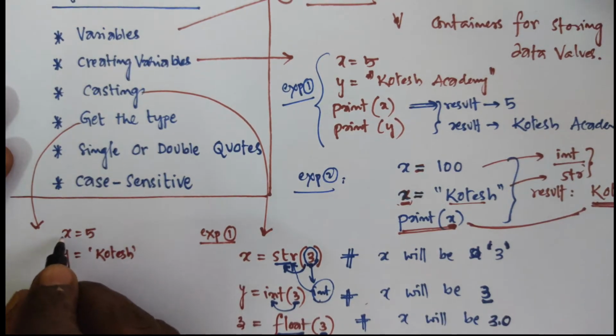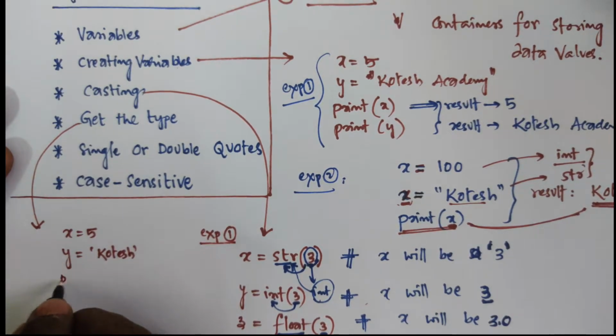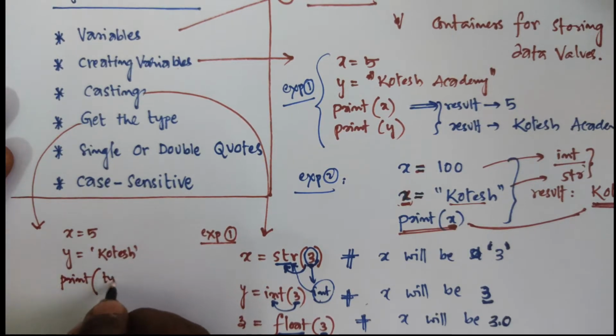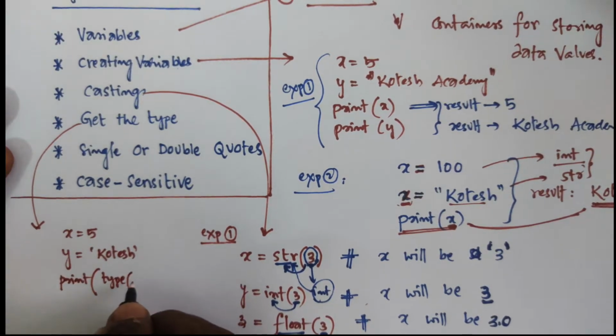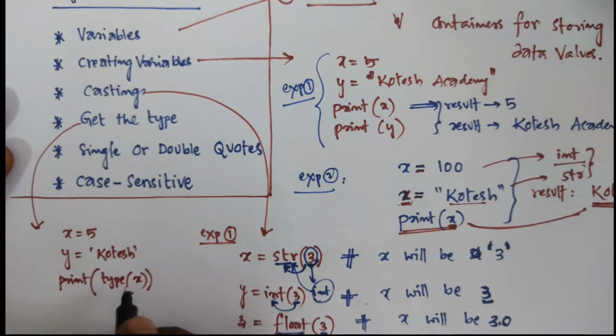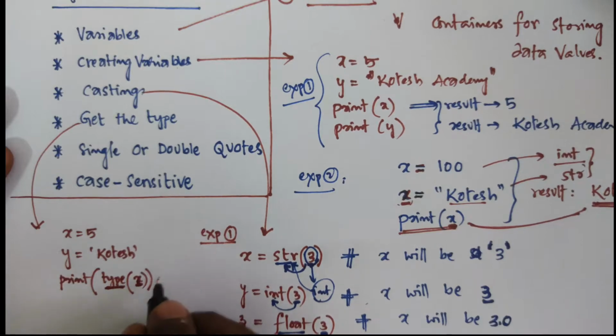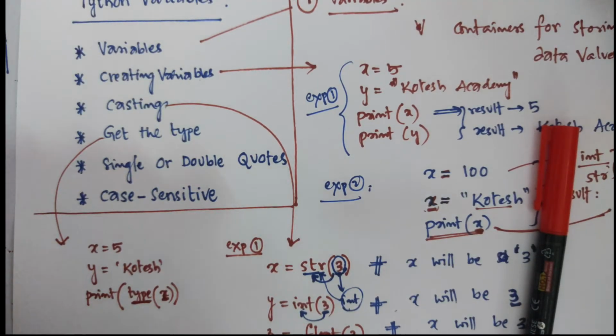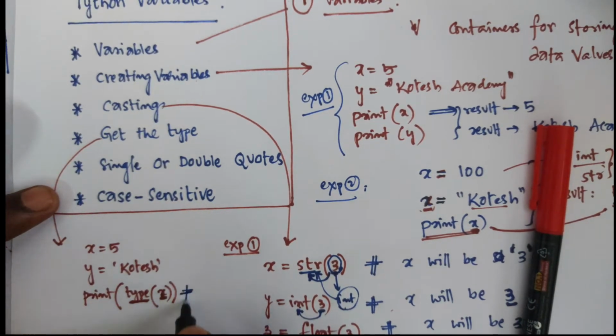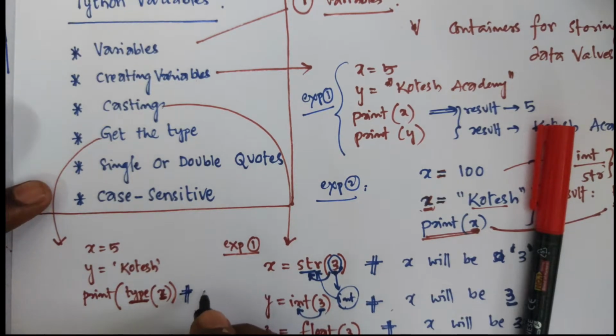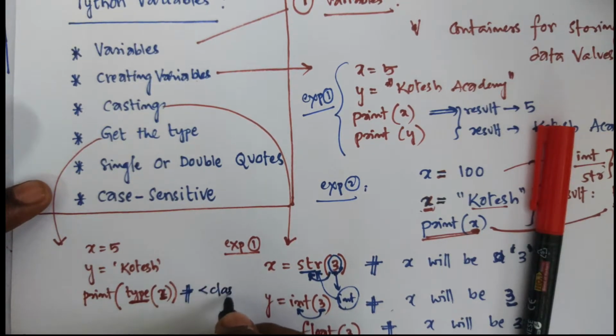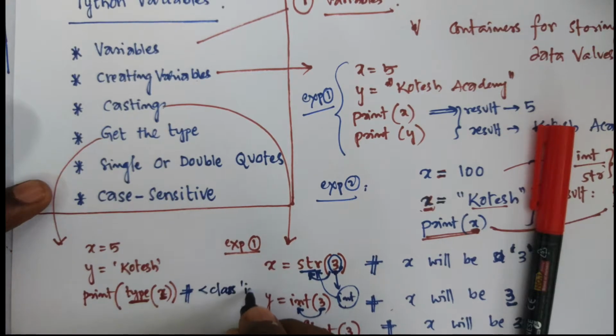For example, to get the type of x, you can write print(type(x)). Here x value is 5, so the result will automatically be represented as class int, that is integer.